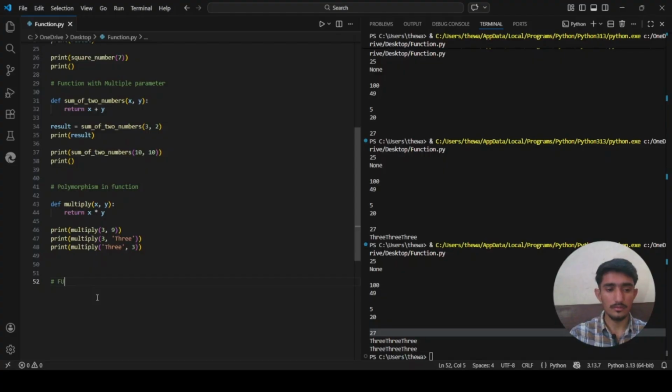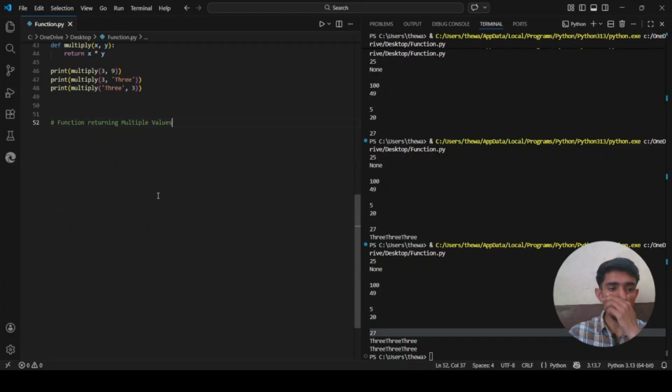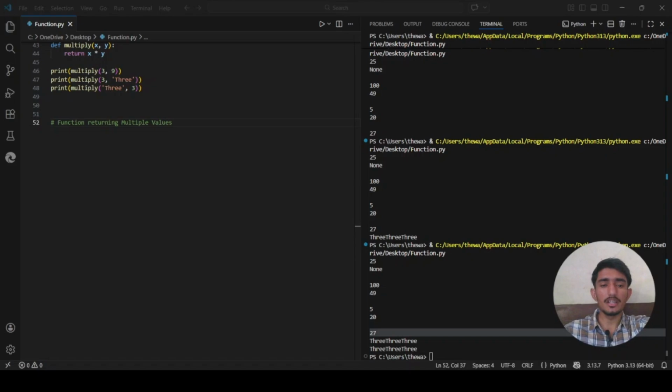Function returning multiple values. What happens if a function returns multiple values? In many languages like Java or C++, a function can only return one value, but Python is much more flexible. You can return multiple values from a single function. This is extremely useful in practice.